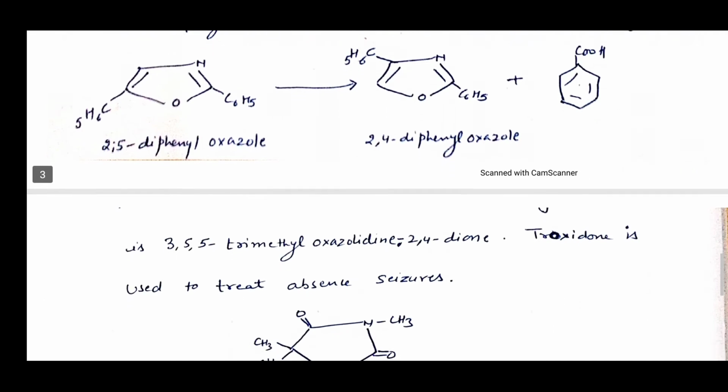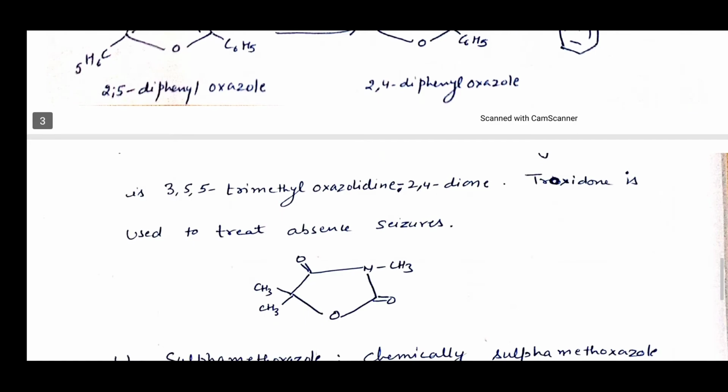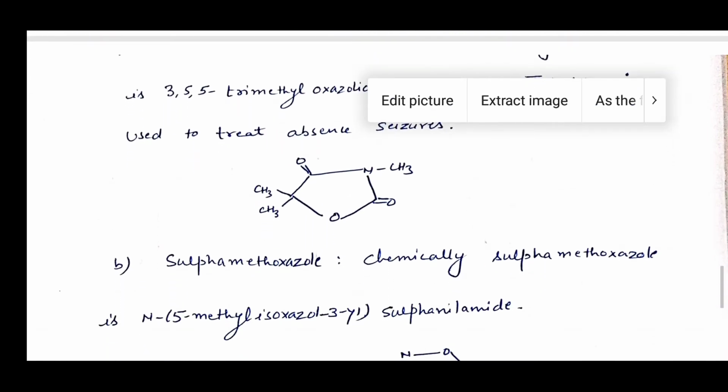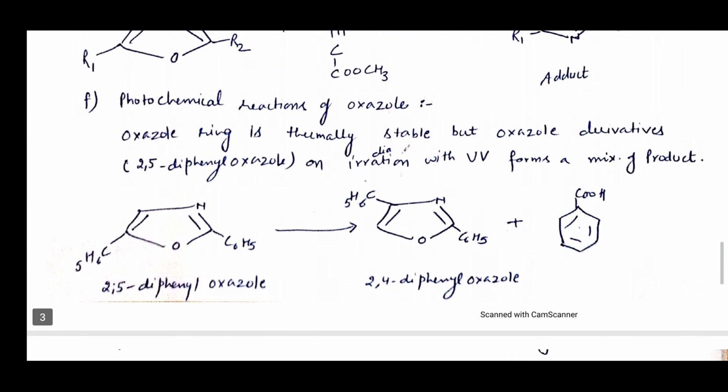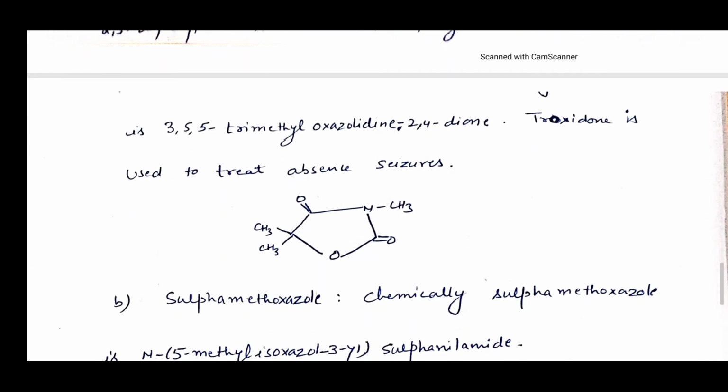Now next is medicinal uses of oxazole. First is troxidone. First compound is troxidone or trimethadione. Chemically, troxidone is 3,5,5-trimethyloxazolidine 2,4-dione. Troxidone is used to treat absence seizures. As you can see the structure of troxidone on your screen.